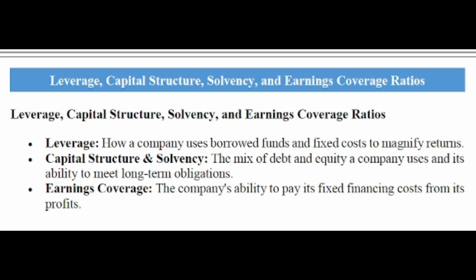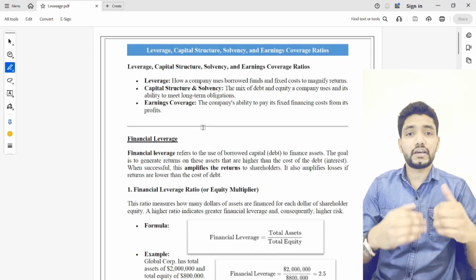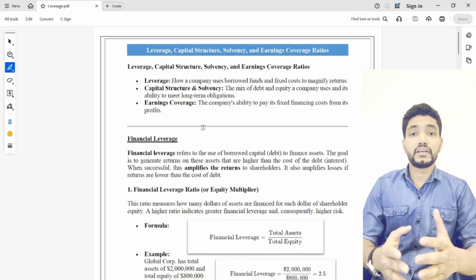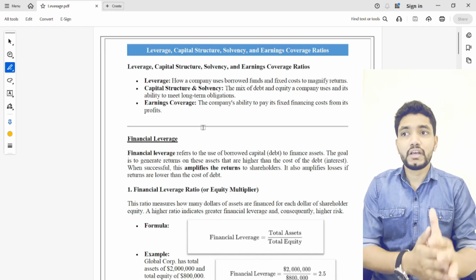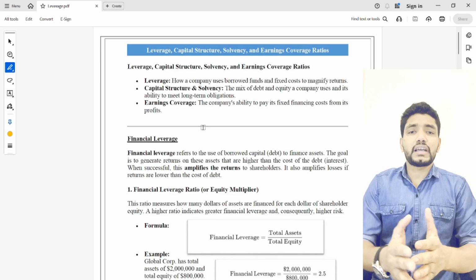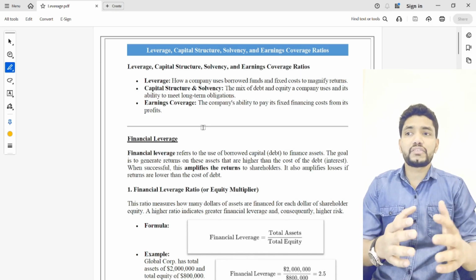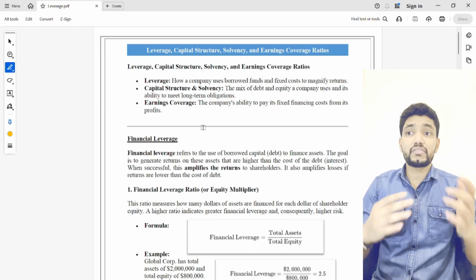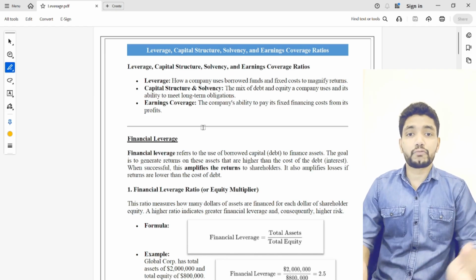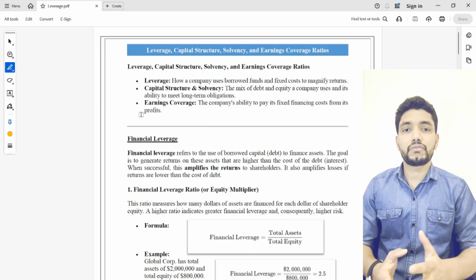If a company raised borrowed funds, there should be fixed financing charges like interest. If it is a lease, there is a monthly lease payment. So earning coverage ratios measure a company's ability to pay these fixed costs from profit.